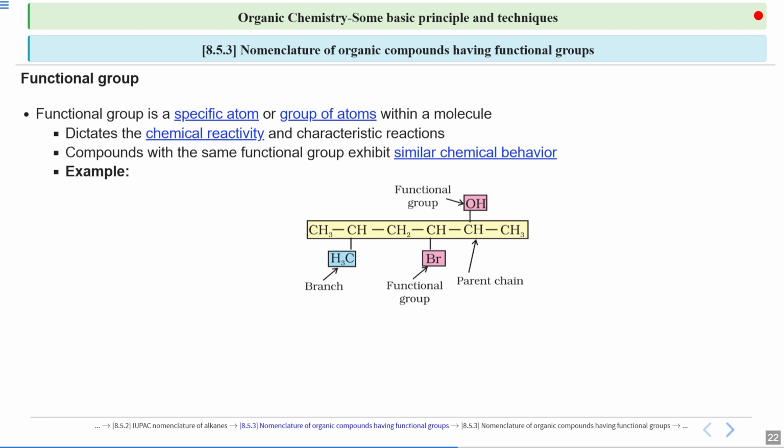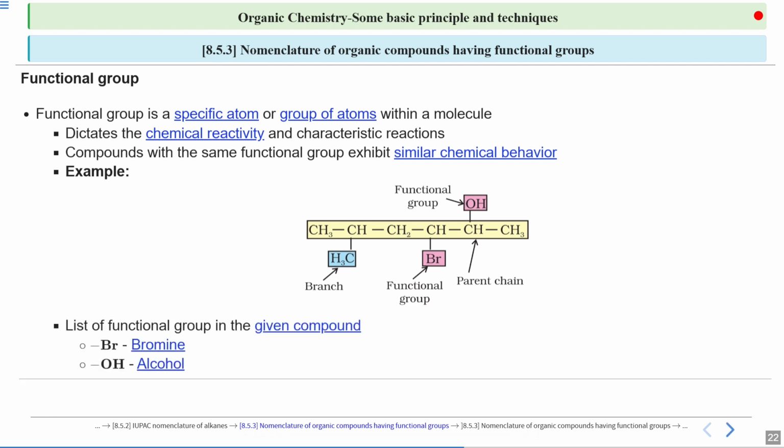If you again take that example, you have seen those functional groups. We have a hydroxyl functional group and we have a halide functional group. Let's see how we can name it. Now this Br is for bromine, and this OH, which is hydroxide, belongs to a specific functional group named as alcohol, as long as it is attached to a straight chain. In case of benzene, it is given a different name, phenol, a different functional group altogether. But if the hydroxyl group is attached to an aliphatic chain, we will call it alcohol.